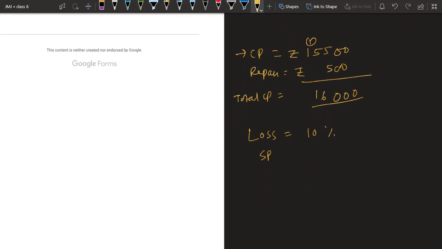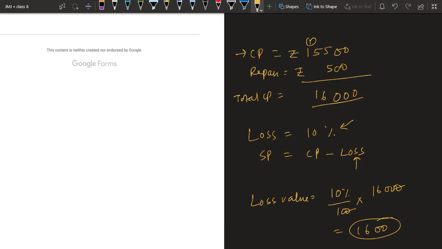So we all know the selling price is given by cost price minus loss. This loss is the loss value. We know the loss percentage, so first we need to find the loss value. It is given by percentage upon 100 multiplied with cost price, that is 16,000. Zeros will cancel like this. It is 1600.